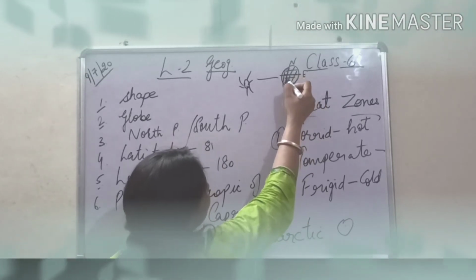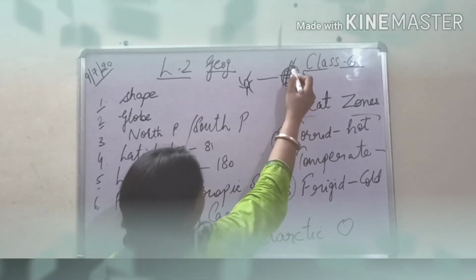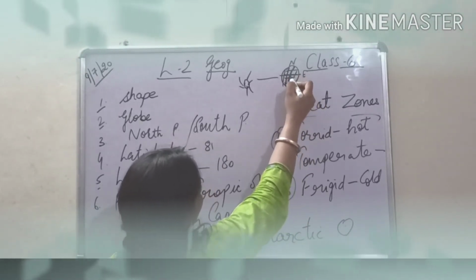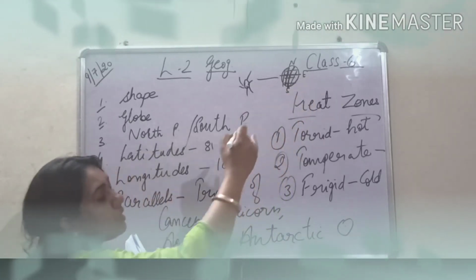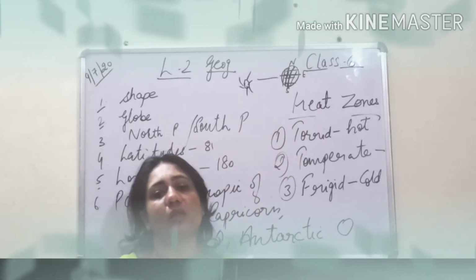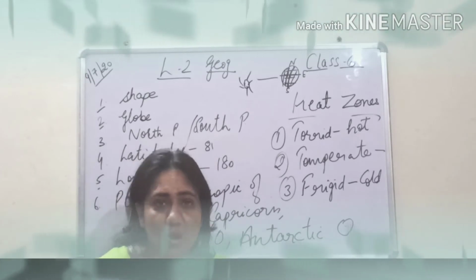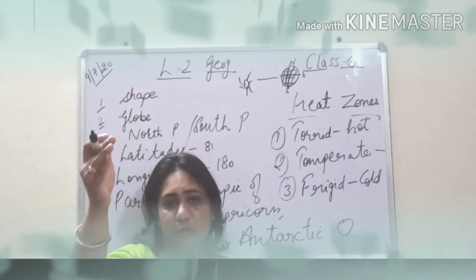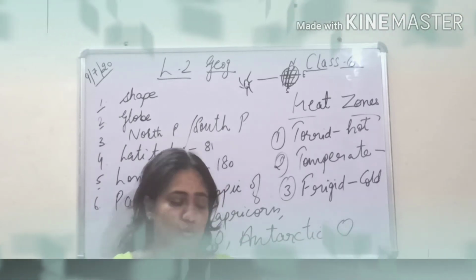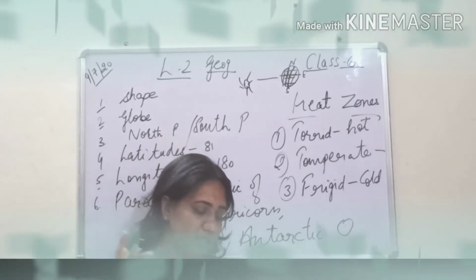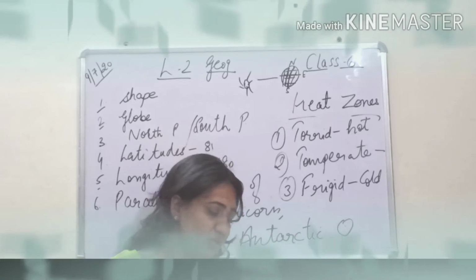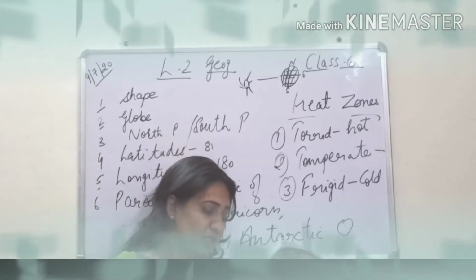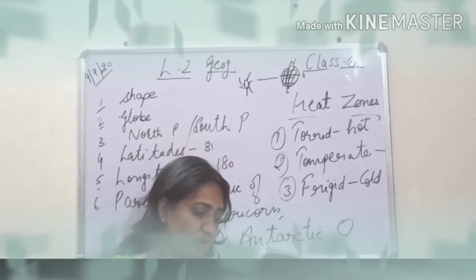These imaginary lines that run from the North Pole to the South Pole are known as lines of meridians, or they are also known as longitudes, that run vertically from the North Pole to the South Pole. So these are the lines of meridians. Please underline. They are the imaginary lines running from the North to the South Pole. These are known as meridians or longitudes.